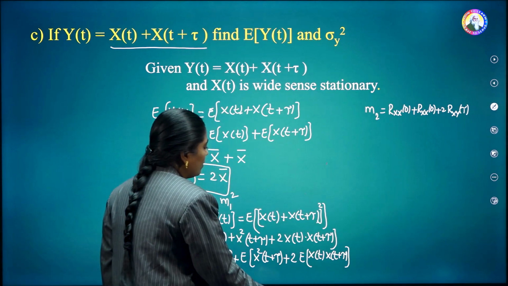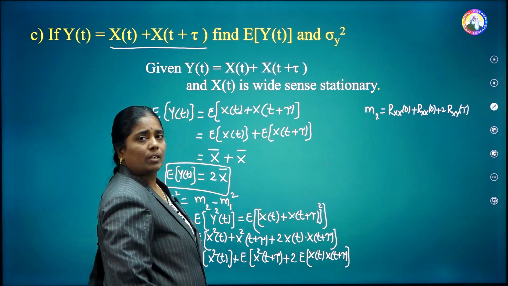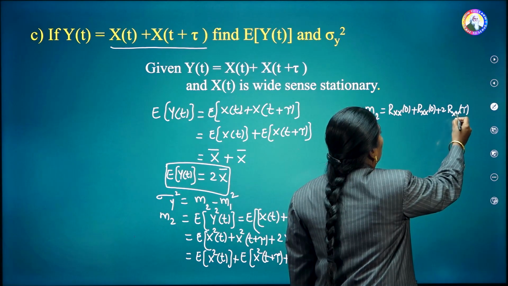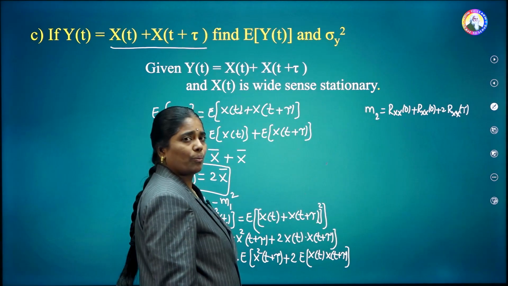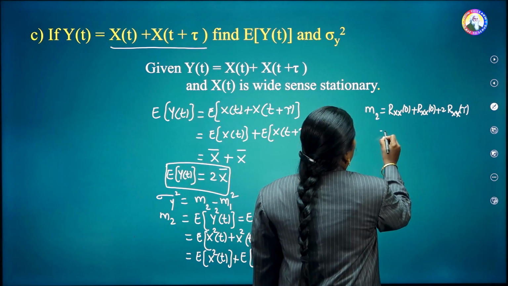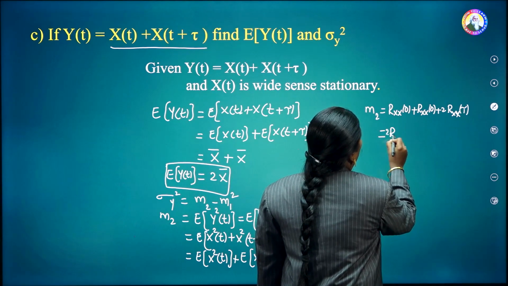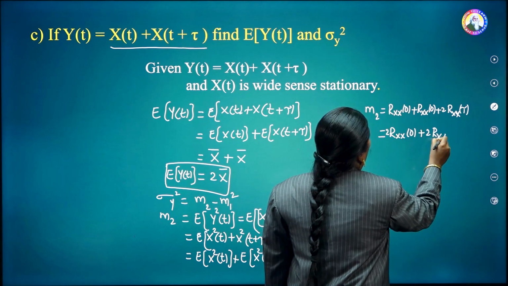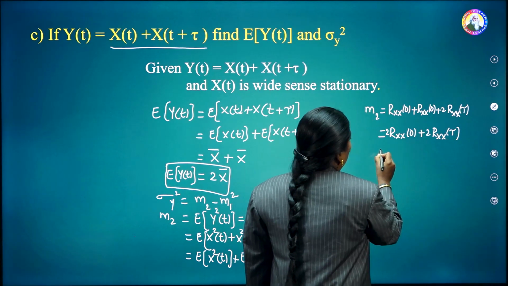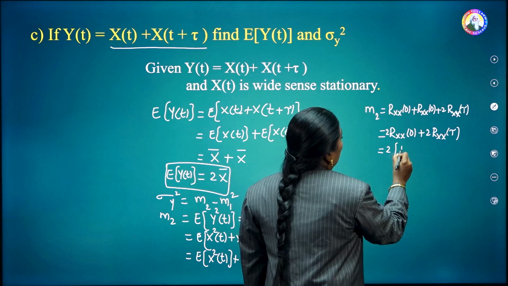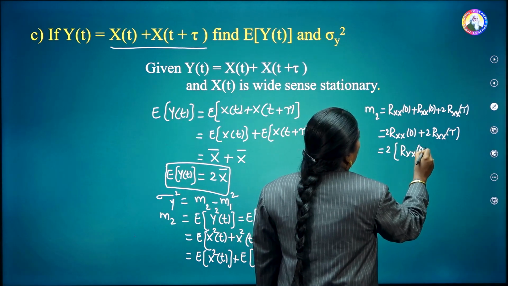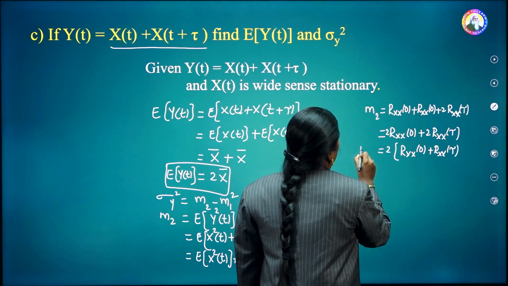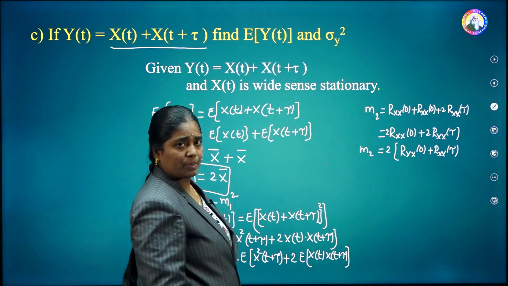Generally this is equal to R xx of t comma t plus tau. Now in the case of the WSS process, this is nothing but equal to R xx of tau. Further simplifying, this is equal to 2 into R xx of 0 plus 2 into R xx of tau. Taking 2 common here, 2 into R xx of 0 plus R xx of tau. That means M2 is given by this expression.